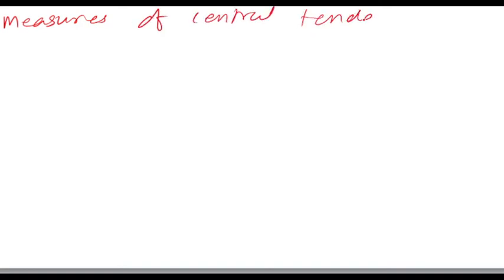We start with the statistical part. It is called measures of central tendency. In measures of central tendency, we start with mean, that is called arithmetic mean. Then two formulae. What is the first one? First is for ungrouped data.